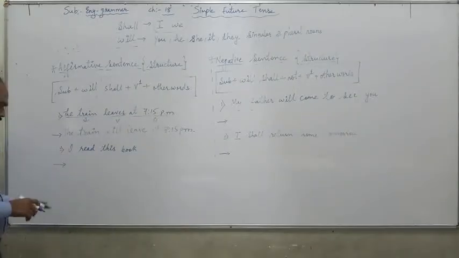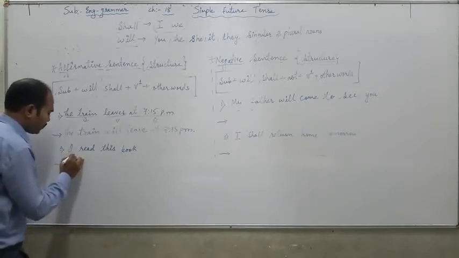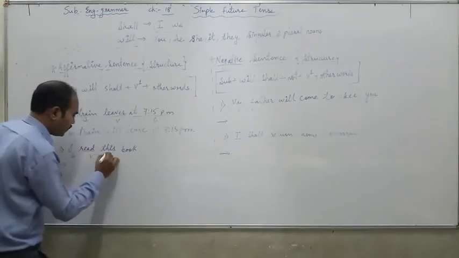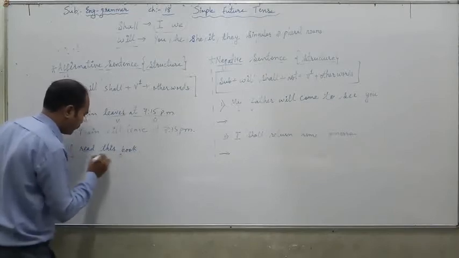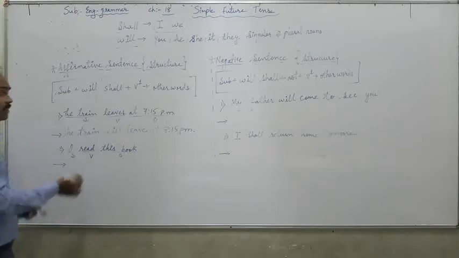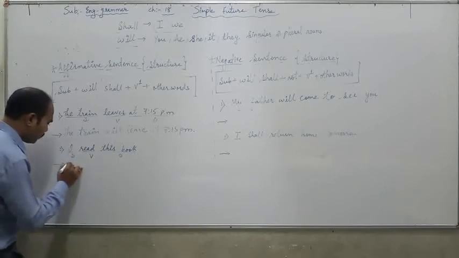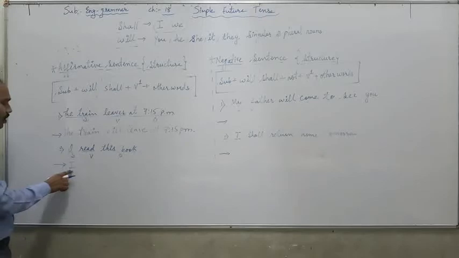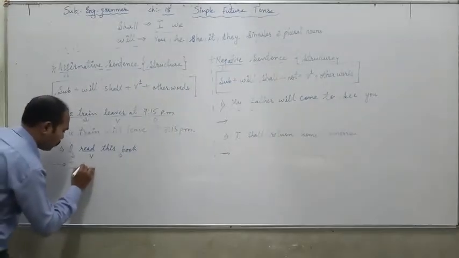Question number 2. Underline the subject, then verb and other words in the sentence. Okay. Again we will see the structure. Write down first of all the subject, that is I over here. I is the subject. Then will or shall you have to use. With I mostly we use shall. So we will write shall over here.